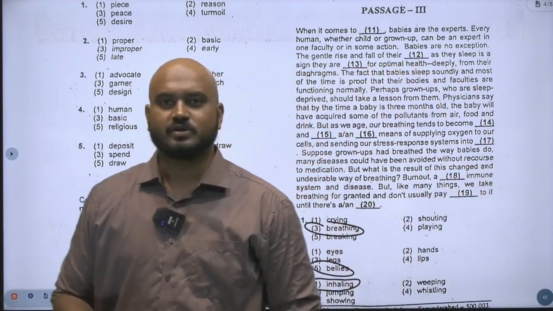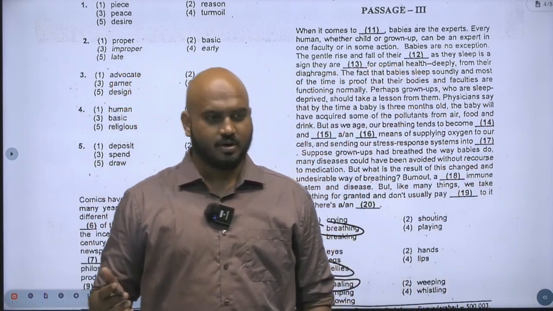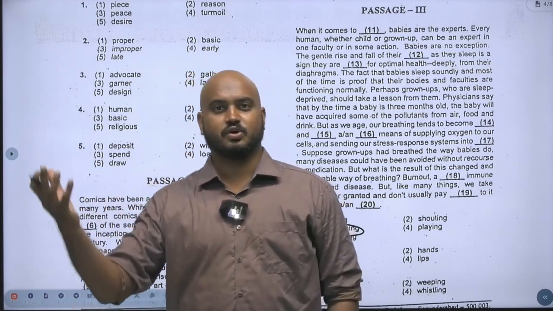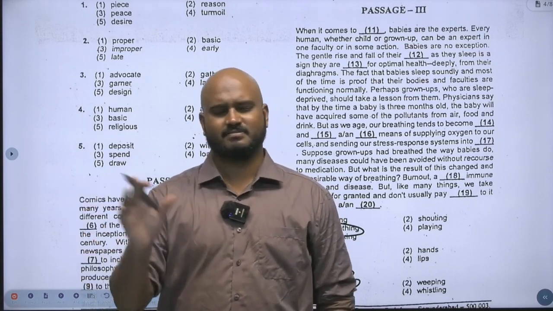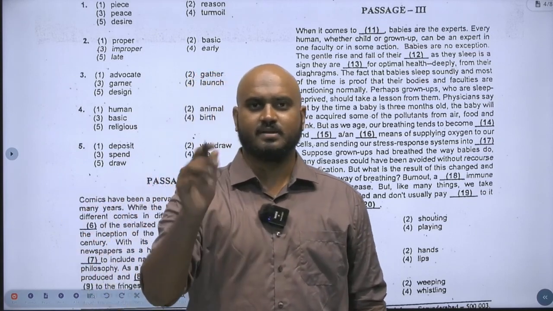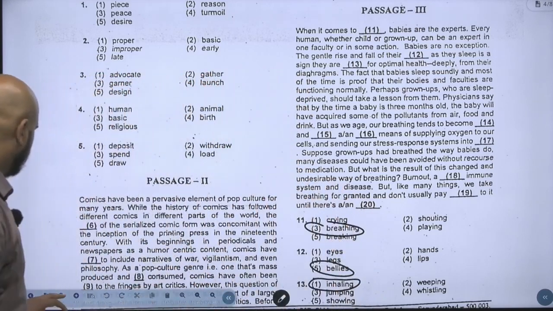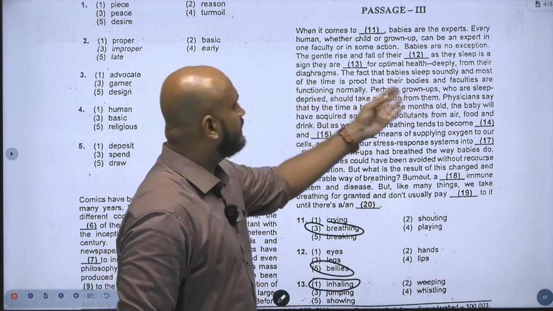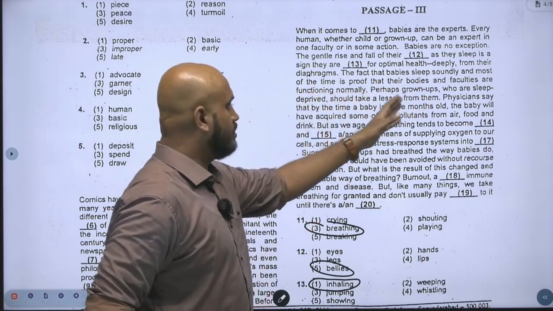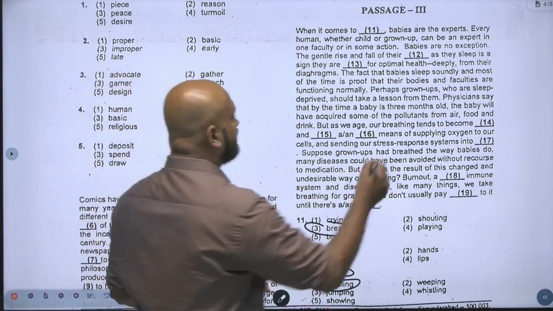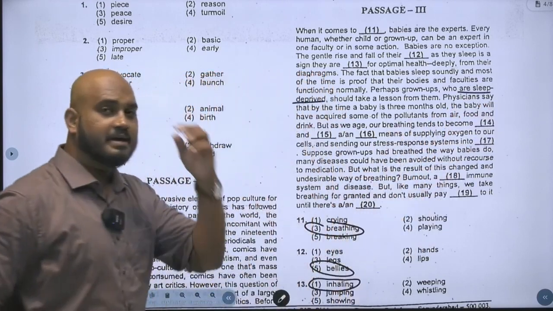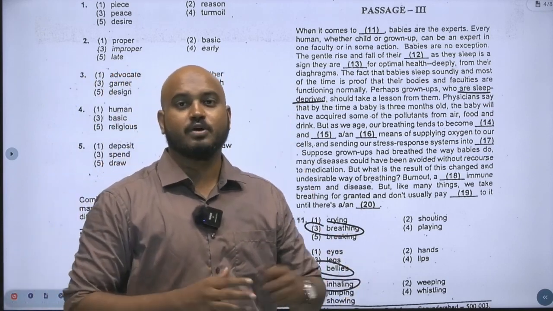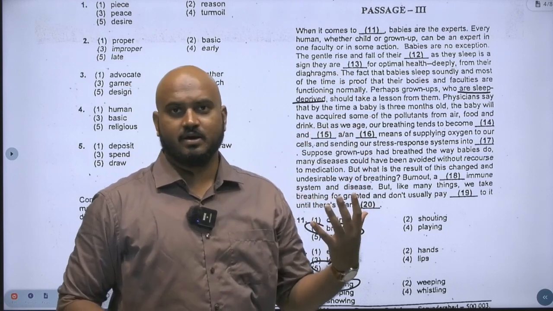That is why I tell you, don't go for shortcuts in comprehension. I know there are a lot of YouTube channels who teach you to identify the functions of the word before the blank and after, and all that nonsense. Focus. If there is logic, then everything is there, right? So next, let's go on to the next one, guys. The fact that babies sleep soundly and most of the time is proof that their bodies and faculties are functioning normally. Perhaps grown-ups who are sleep deprived. See, this is quite, in this way you must identify keywords. Sleep deprived. What is the meaning of deprived, guys? Lack of sleep. Someone who is grown-ups. Grown-ups means who? Adults like us. Above the age of 18, right?